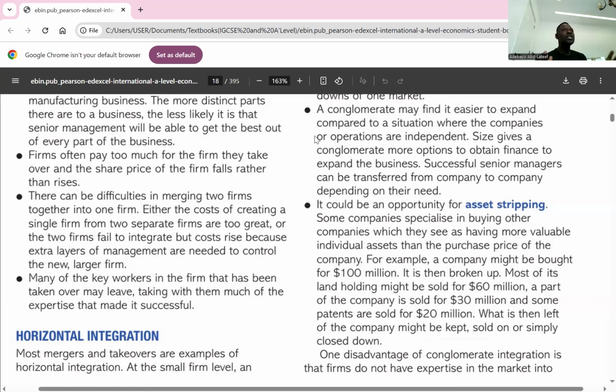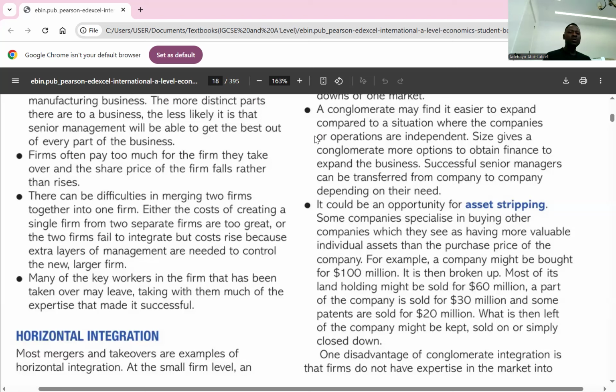Some companies buy the assets of other companies. In the course of buying the assets, you might have to buy the company as a whole, then you start selling the assets separately. Do you understand? Yes. But you can only do this if there is conglomerate. So that's another advantage of conglomerate.